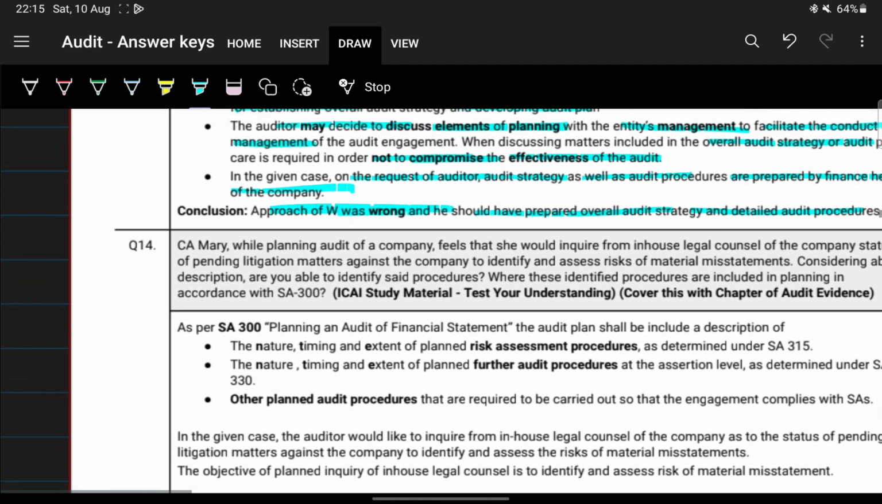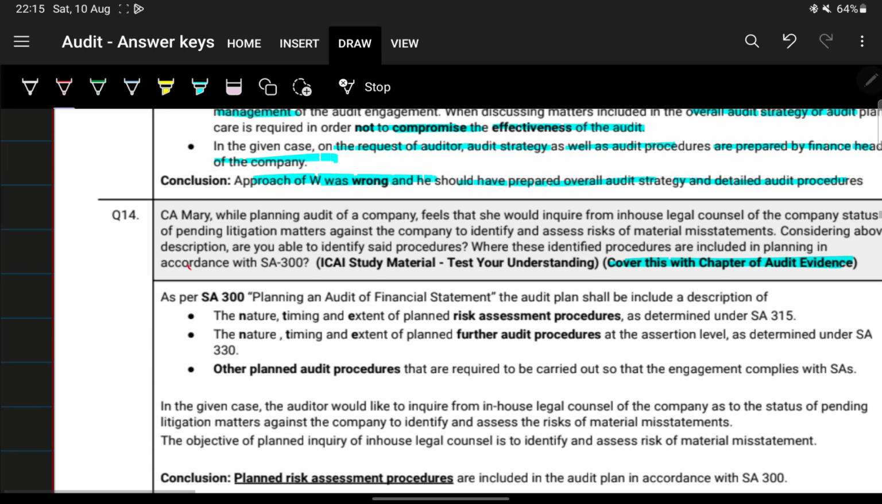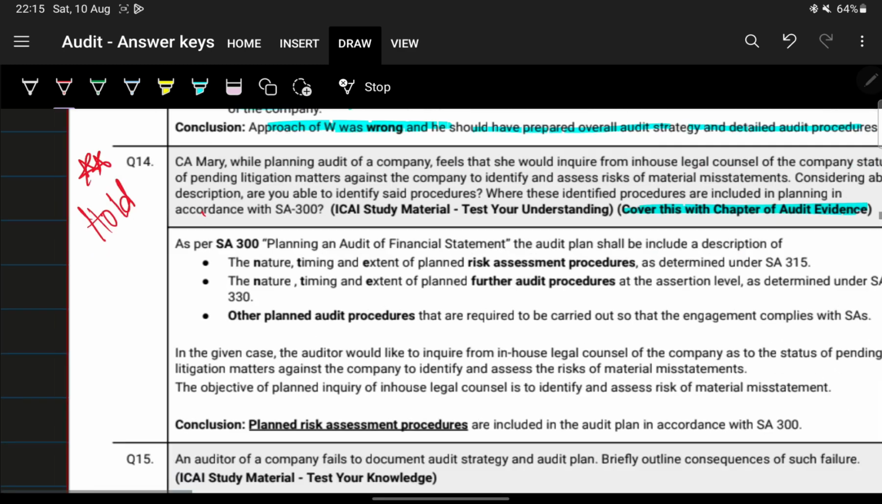We'll move on to the next question. This is also from the audit evidence chapter, so we'll cover this there. We'll just put this on hold and remember to come back to this.